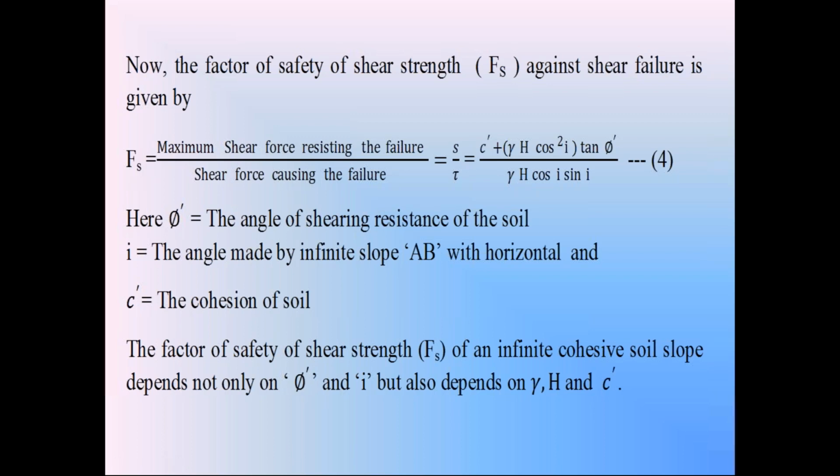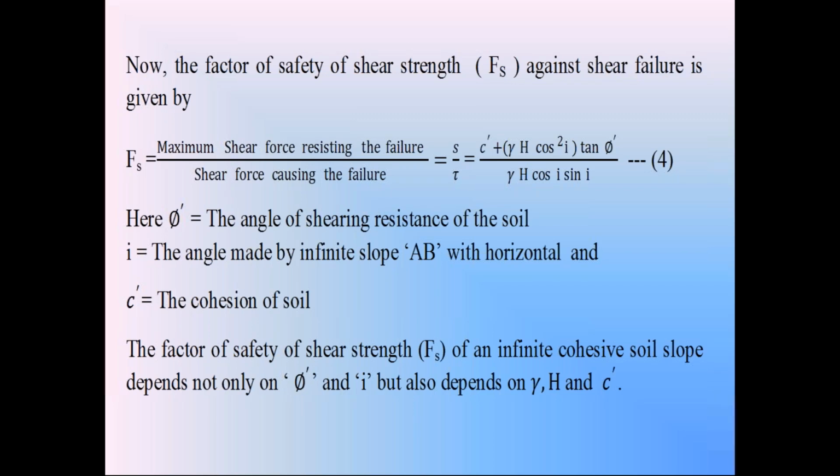If this factor of safety of shear strength Fs is equal to 1, the soil slope is said to be in critical condition, about to fail. At that critical condition, what should be the height of the soil slope? So in this equation 4, by taking this Fs equal to 1, we can calculate this height h of the soil slope when it is in critical condition.